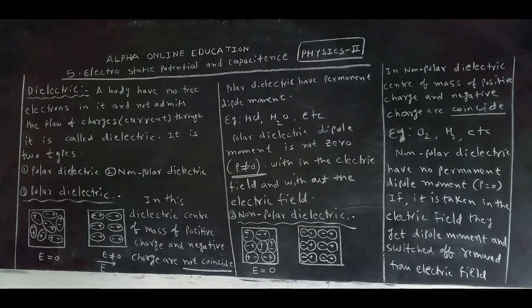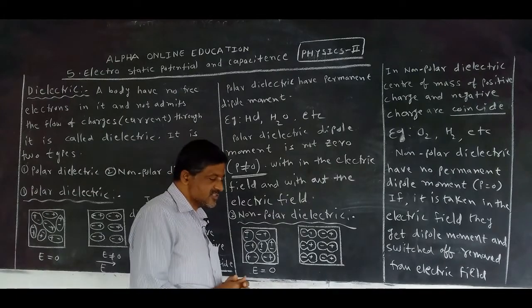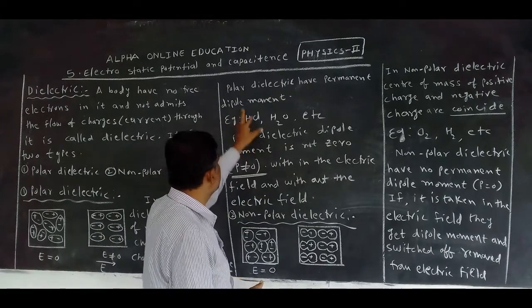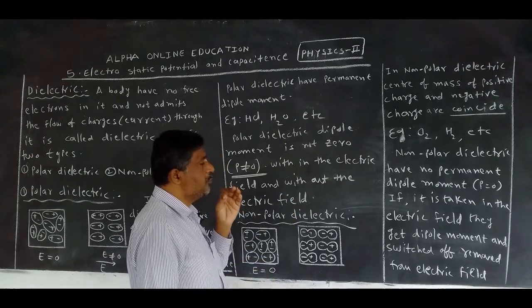What is a polar dielectric? A dielectric in which the center of mass of positive charge and the center of mass of negative charge do not coincide is called a polar dielectric. That's why a polar dielectric has a permanent dipole moment.